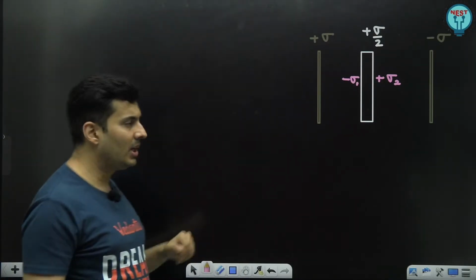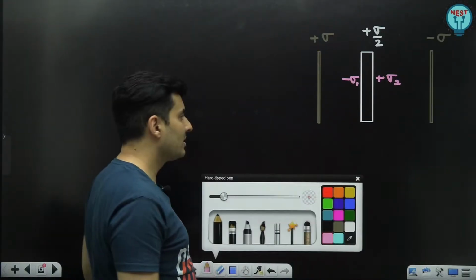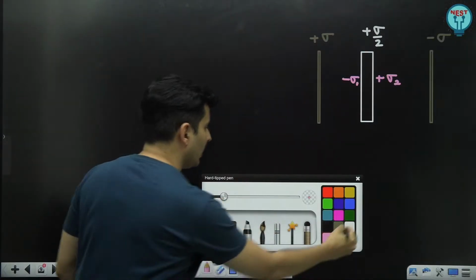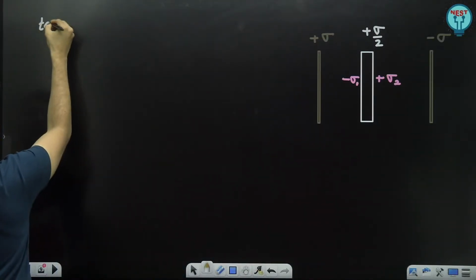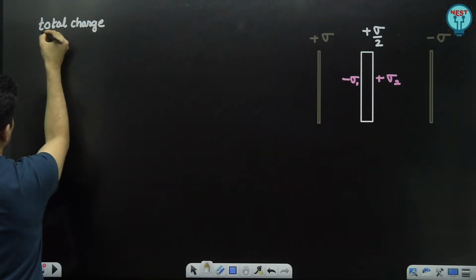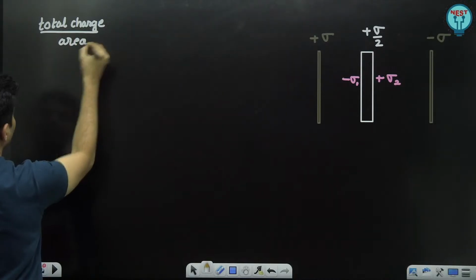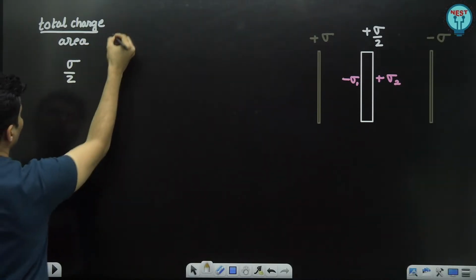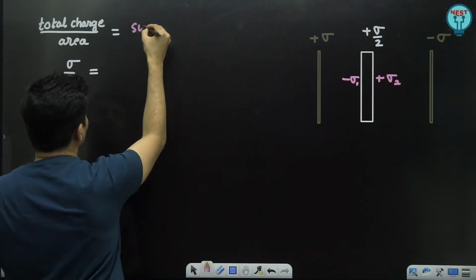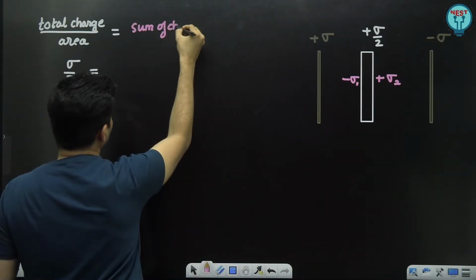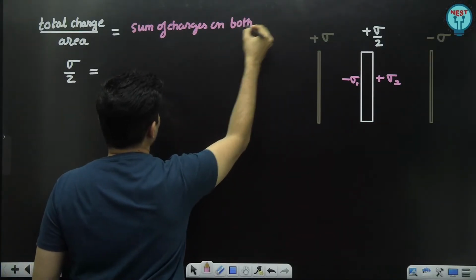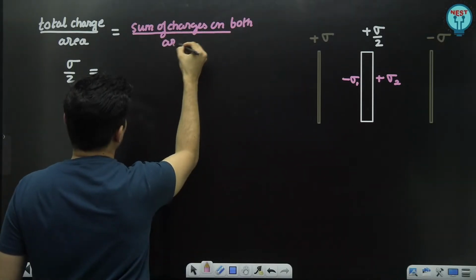So, by simple logic, if sigma by 2 is the total charge per unit area, then the total charge per unit area, which is nothing but sigma by 2, should be equal to the sum of the charges on both sides divided by that particular area.